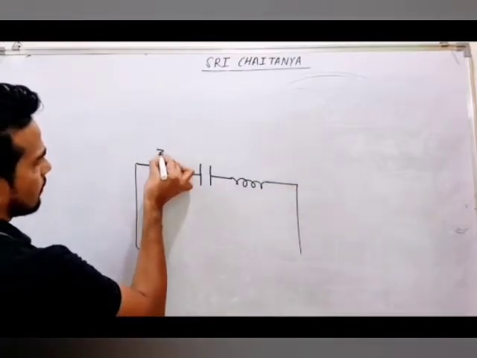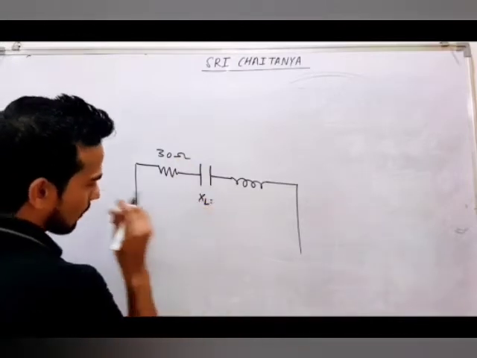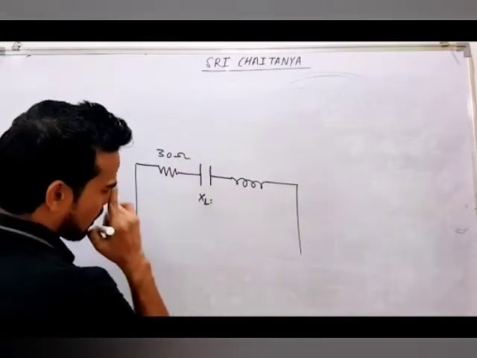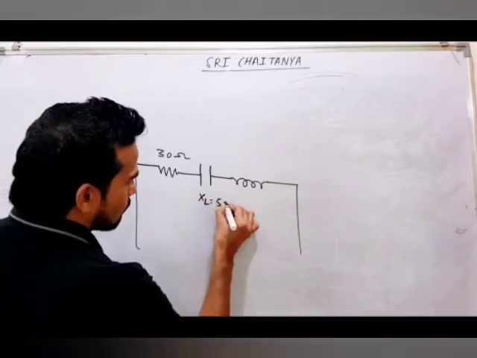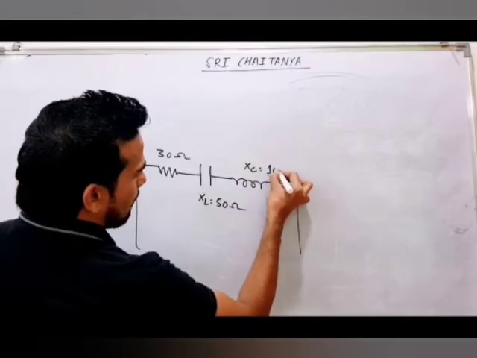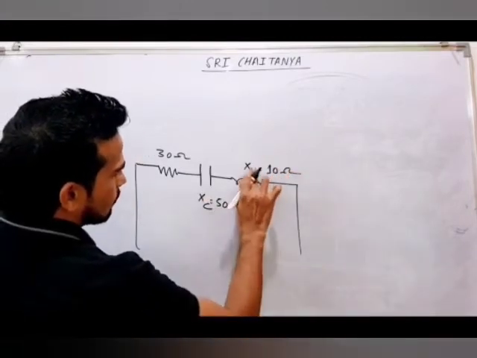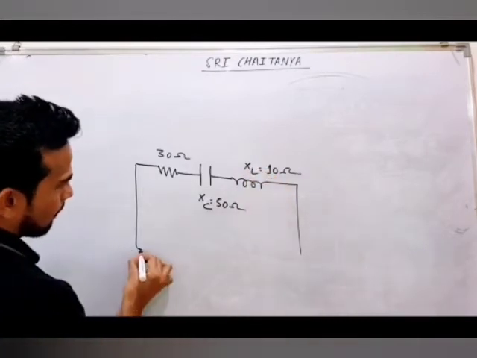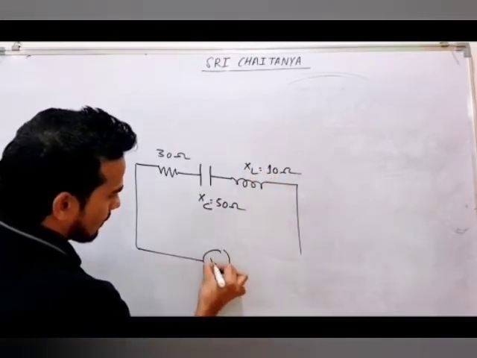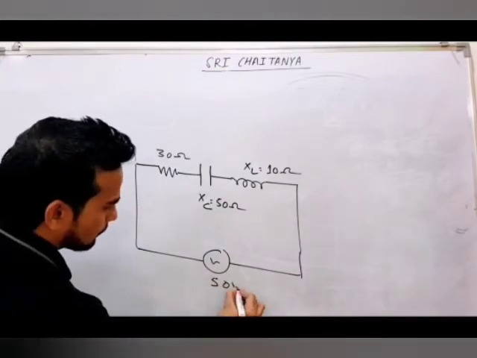This I am giving as 30 ohm R. XL I am giving as 50 ohm. XC I am giving as 10 ohm. Oh, this is your XC and this is your XL. Connected to an AC source of 50 volt.